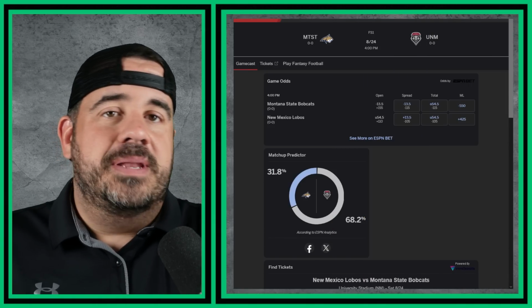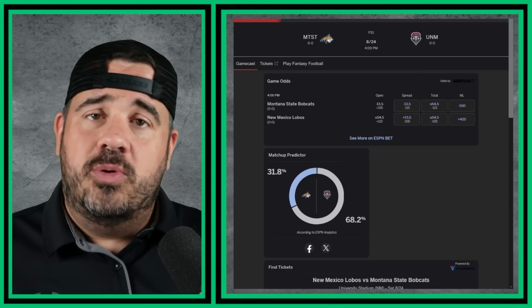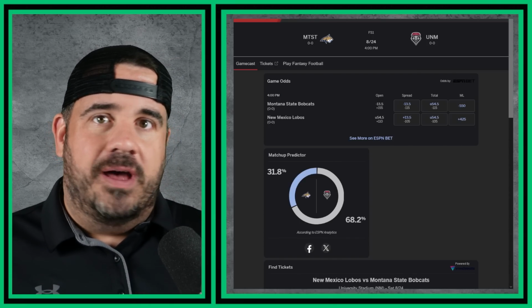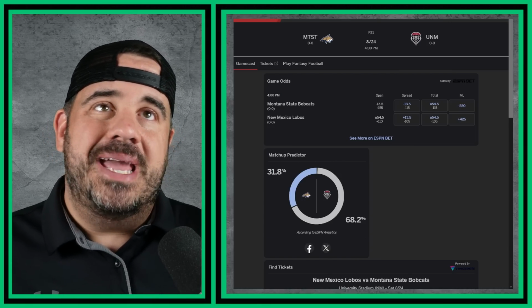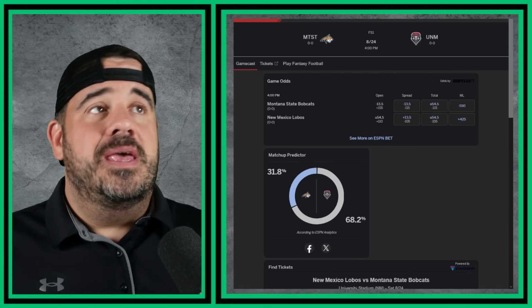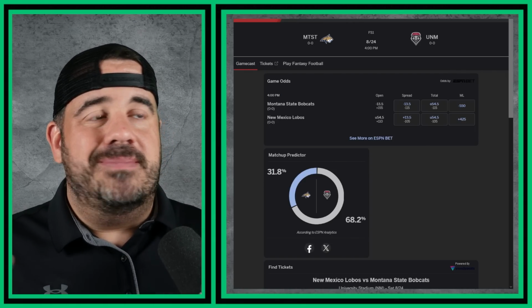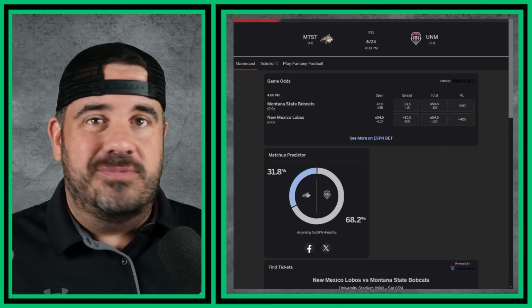All right, next up, the next two are obviously going to have an FCS matchup with an FBS team. So we've got to take those into consideration because it's week 1. There's 4 games. We're going to find a way to bet on them somehow, aren't we? Yes, we are. So this one is the 3rd game. It's Montana State versus New Mexico. Now, Outlier doesn't have any odds or props for it because it involves the FCS team. They might have it tomorrow for the game, but as of Friday afternoon, they do not.